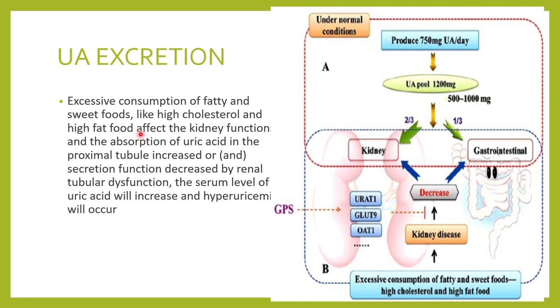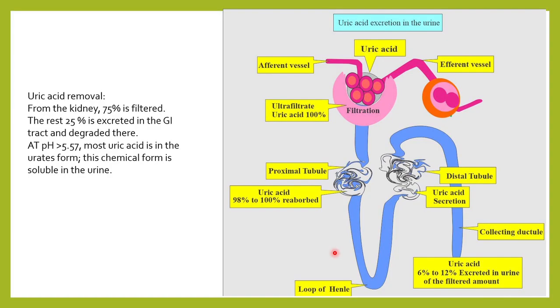So all these conditions, high fatty food, high sugary food, etc., will cause hyperuricemia because they will affect the absorption of uric acid in the proximal tubules, and hence the level of uric acid in the blood will rise. I've told you that uric acid is removed 2/3 by the kidney.